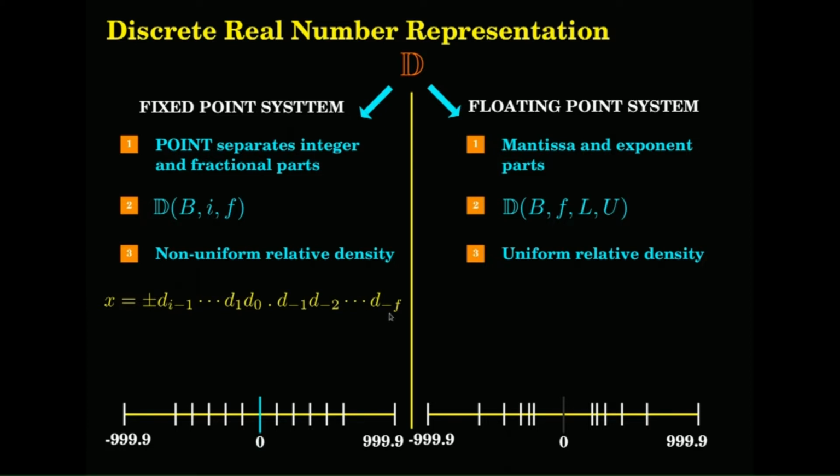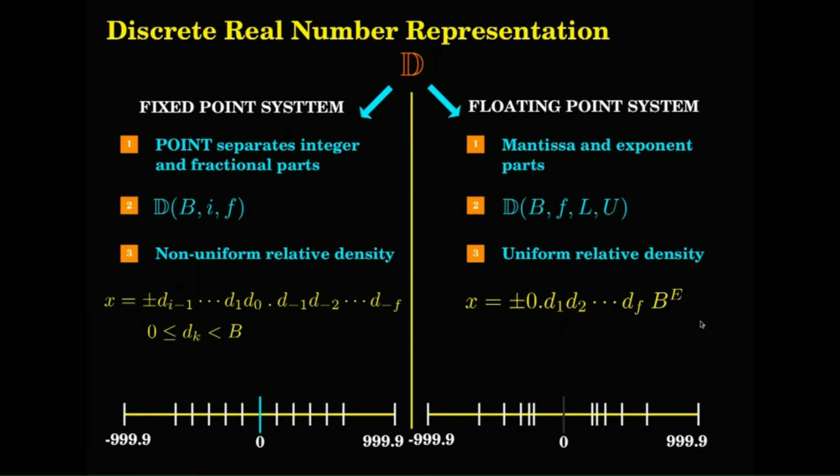Because when you are evaluating it, you are doing base to the power of 0, base to the power of 1, up to base to the power of I minus 1. This is 1 by base to the power of 1, 1 by base to the power of 2, up to 1 by base to the power of f, like that. Then you add it up, you get the value of the number in that respective base. Each of these digits is between 0 and base minus 1. So, if the base is 10, 0 to 9, if the base is 2, 0 and 1, like that. If the base is hexadecimal, it will be from 0 to f.